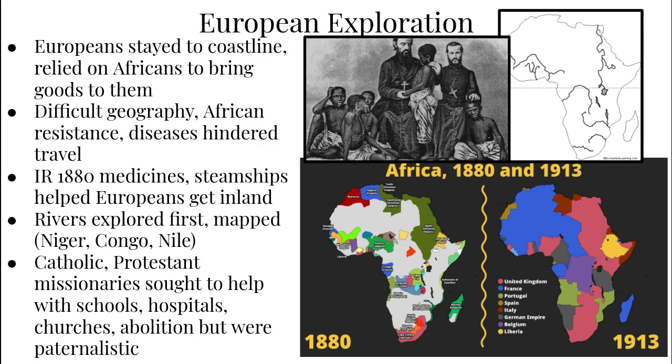Early on, Europeans stayed close to the African coastline because the geography was too difficult to travel into. There were no navigable rivers for ships. It has thick jungle or expansive desert, along with local tribal resistance to outsiders and dangerous diseases in animals. But the Industrial Revolution created medicines and steamships that allowed Europeans to get inland and survive these challenges. They first mapped the major rivers of the Niger, Nile, and Congo.